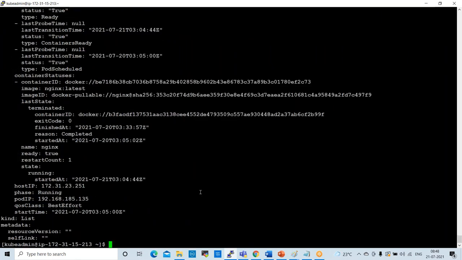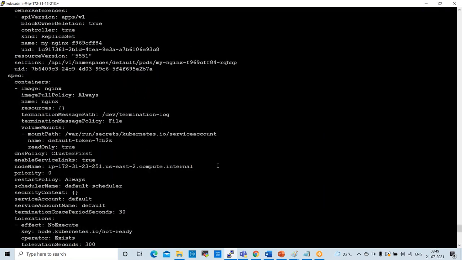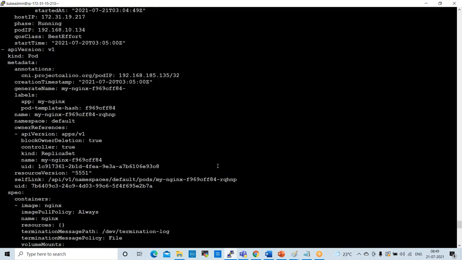So whatever pods are available, if you want all pod information, you can give it like this. kubectl get pods -o yaml. Yeah, here it is showing the pod information.